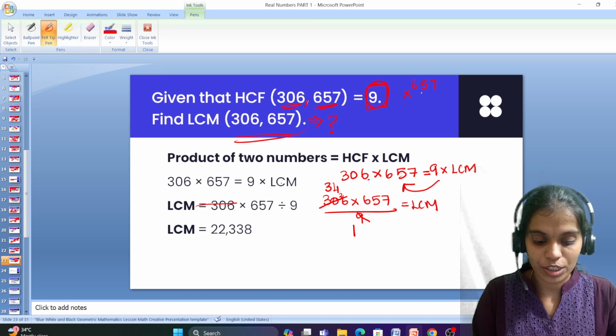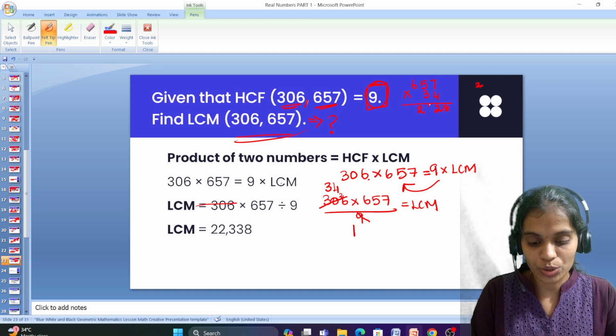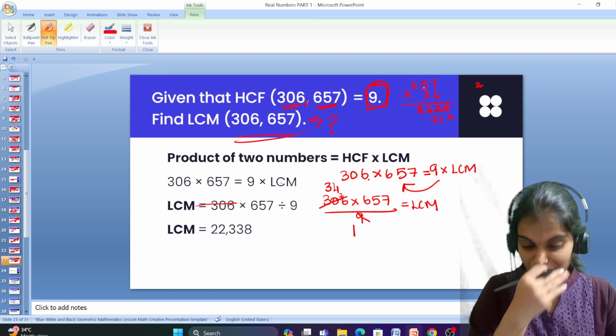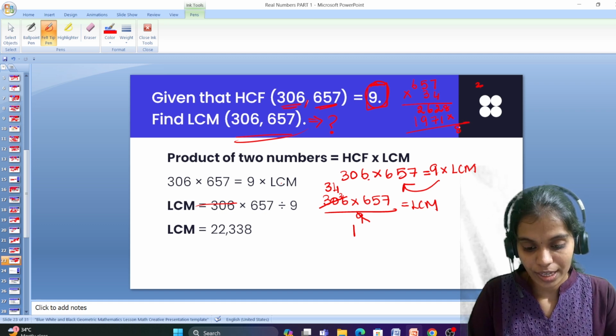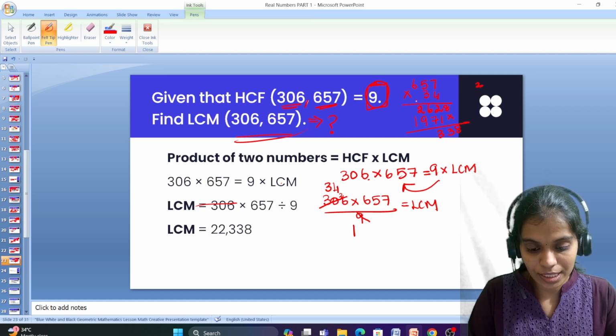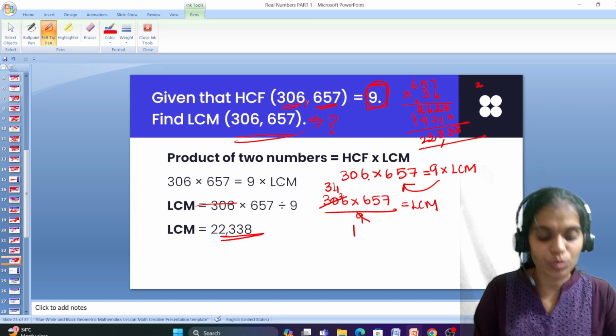657 into 34. 7 4s 28, balance 2. 5 4s 20 plus 2 22, balance 2. 24 plus 2 26. Again 7 3s 21, balance 2. 15 plus 2 17, balance 1. 18 plus 1 19. 8 3 3 2 2. Right? So 2 2 3 3 8 or